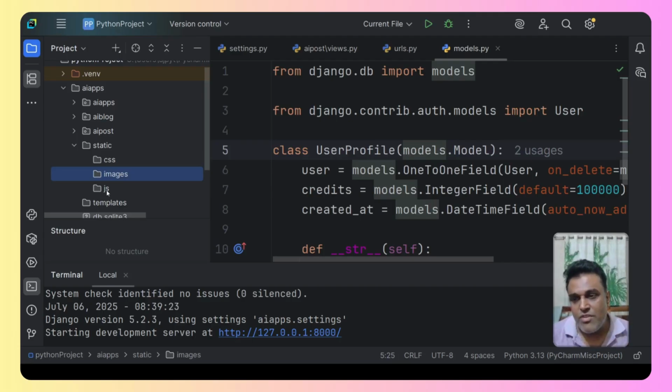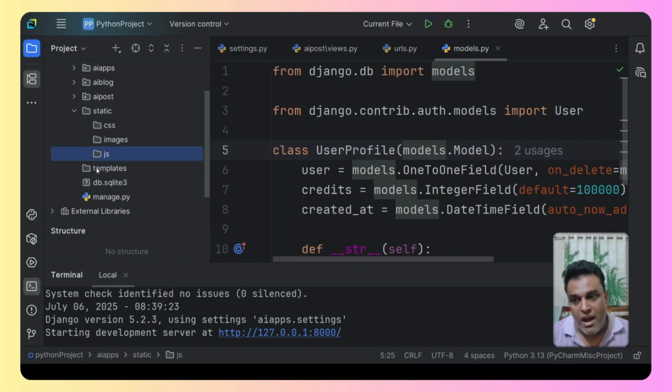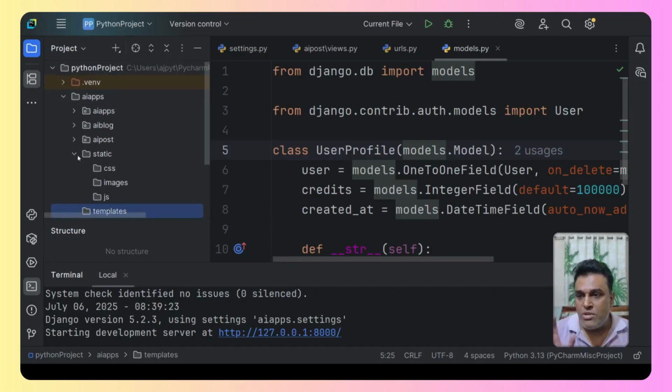All those images will be stored under the images folder. And then we have the JS folder, which is going to store all the JavaScript code. So this is how the structure will look. And under templates, we are going to store the HTML files. So simple. This is how it should look at the beginning.